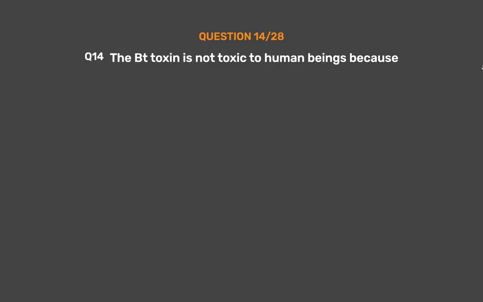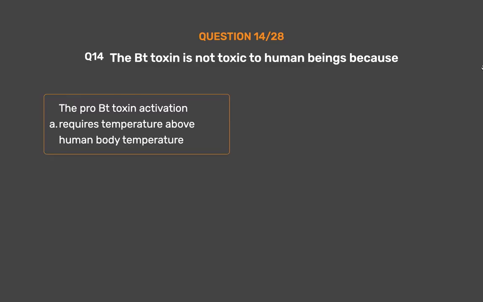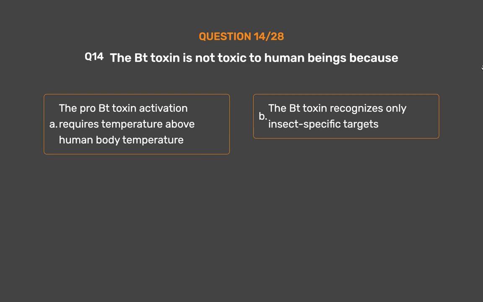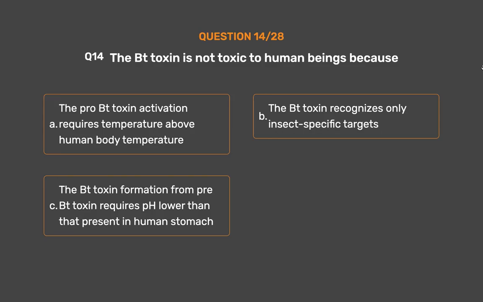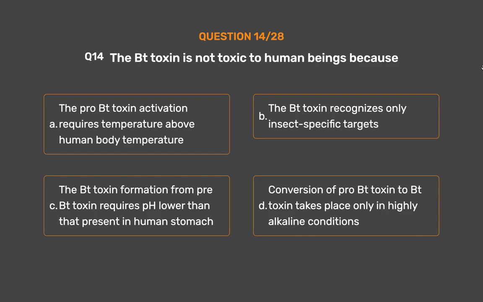Question number 14. The Bt toxin is not toxic to human beings because: Option A. The pro-Bt toxin activation requires temperature above human body temperature. Option B. The Bt toxin recognizes only insect-specific targets. Option C. The Bt toxin formation from pro-Bt toxin requires pH lower than that present in the human stomach. Option D. Conversion of pro-Bt toxin to Bt toxin takes place only in highly alkaline conditions. The correct answer is Option D.